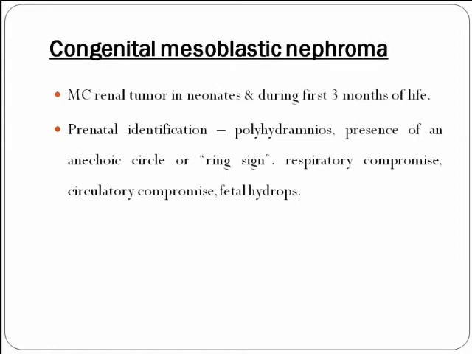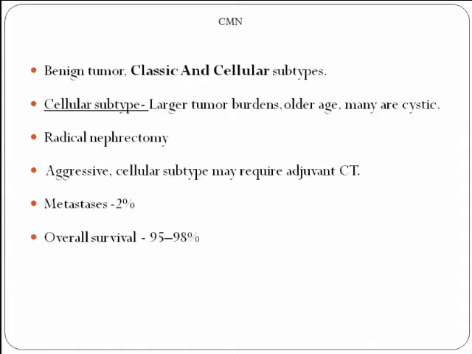Coming to renal tumors, congenital mesoblastic nephroma is the most common renal tumor in neonates and in the first 3 months of life. Prenatal identification can be done with polyhydramnios and a mass with an anechoic circle or ring sign, with respiratory compromise if it is large, and circulatory compromise and fetal hydrops.